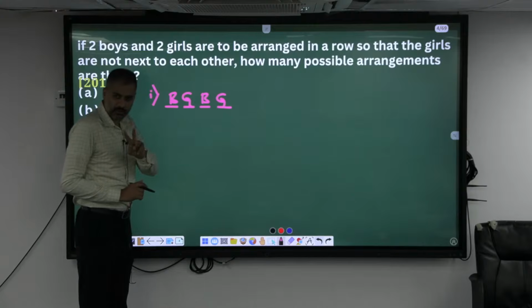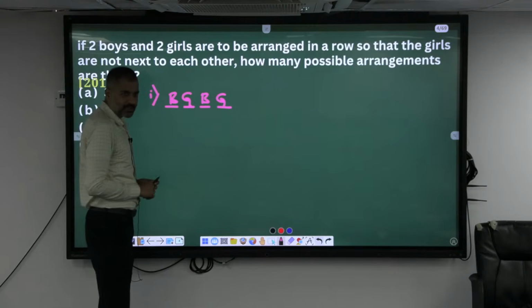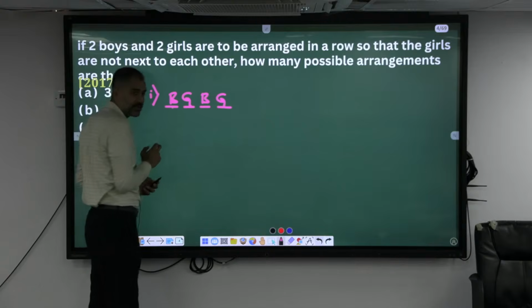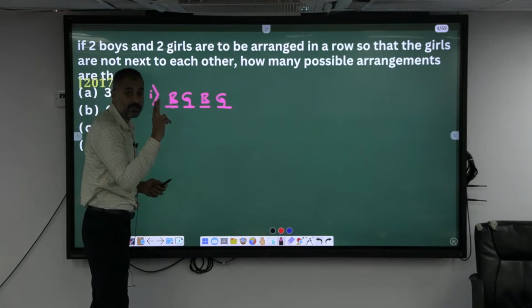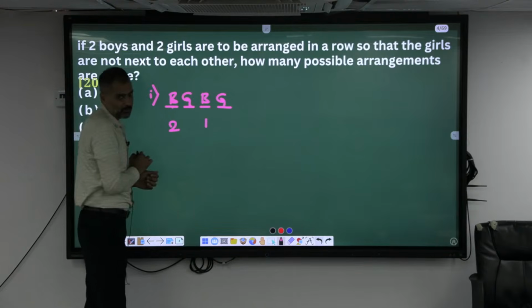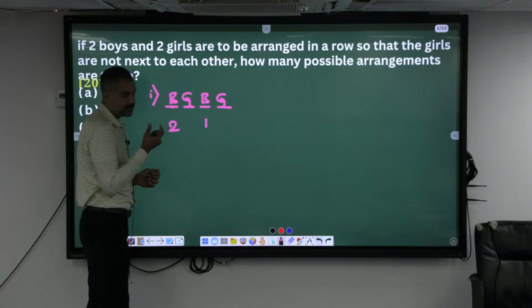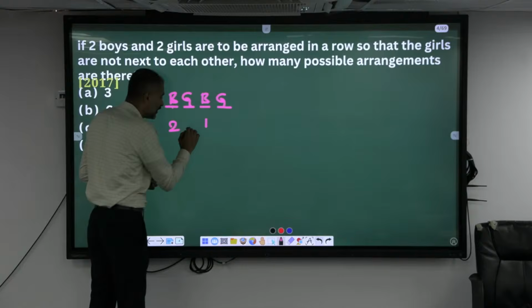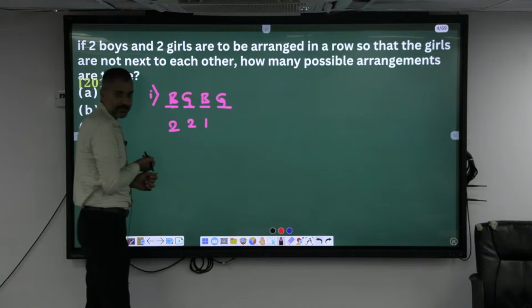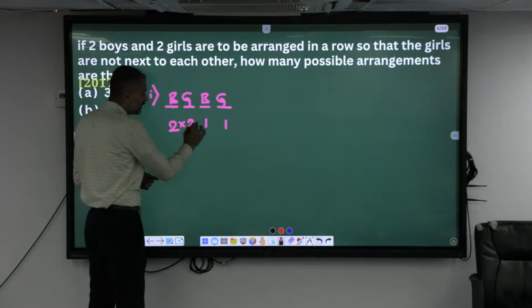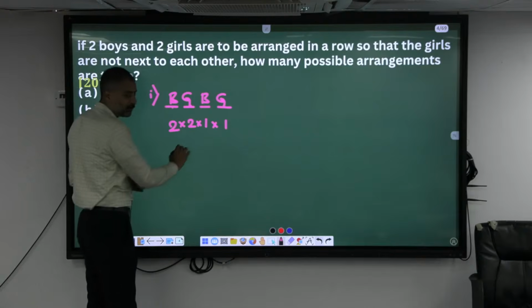2 positions, 2 boys. Okay, now if I ask you to sit here, the first boy comes here, he can see he is having 2 positions here, means he is having how many choices? 2 choices. Okay, when the next boy is coming, he will be having only 1 choice. When the first girl comes, she can see 2 positions here, means 2 choices she is having, right? When one of the girls is having 2 choices, the next girl will be having only 1 choice. So how many possible ways you can make them sit? Yeah, 4 ways.